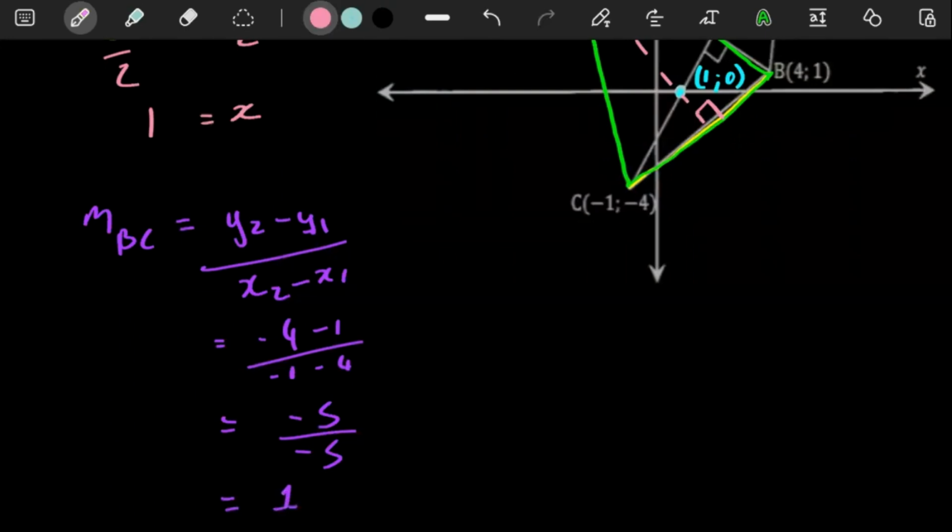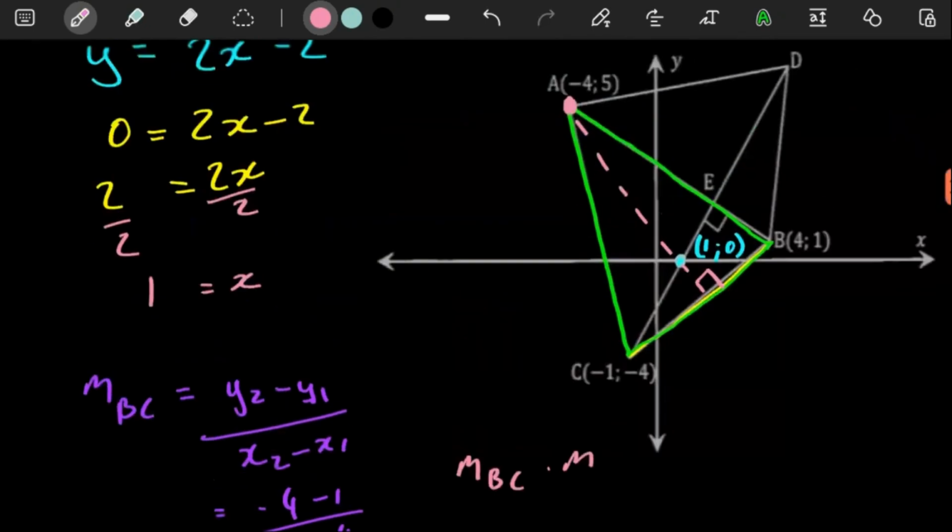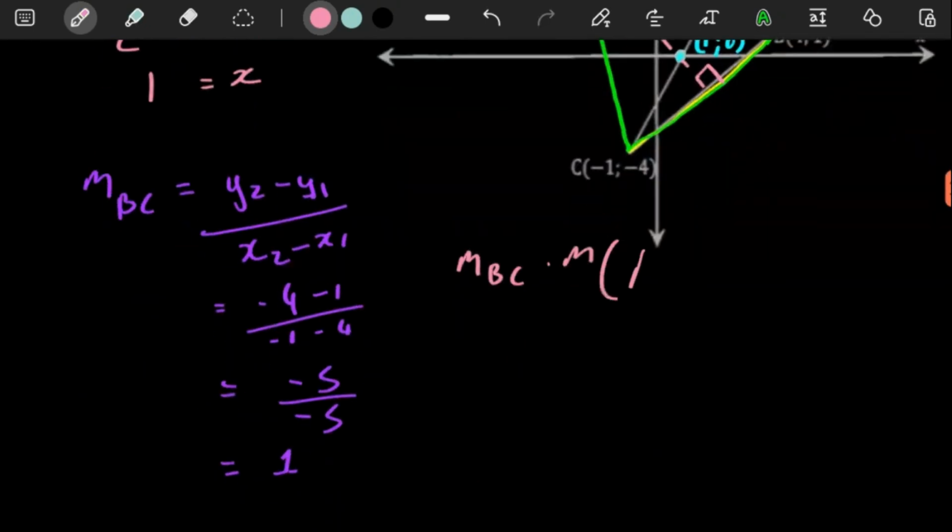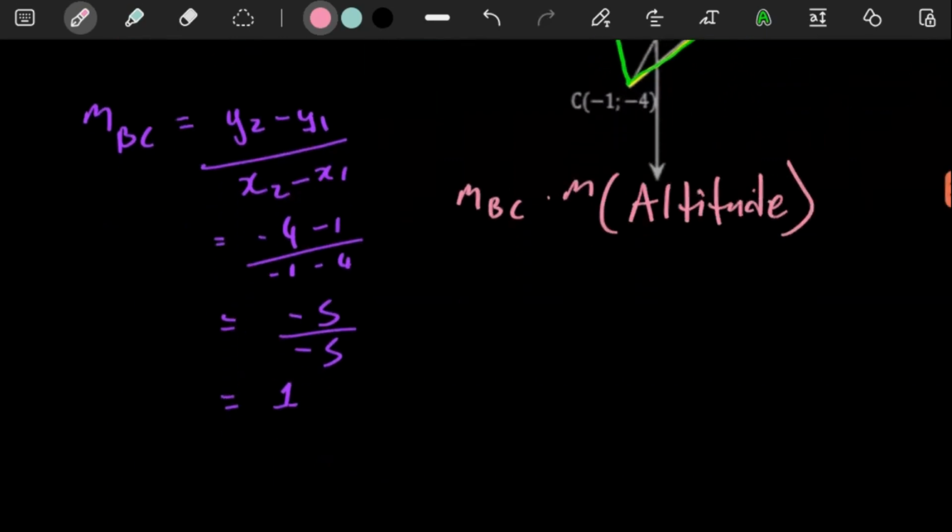So remember, the gradient of BC multiplied by the gradient of the altitude, let's just put here altitude, just for the vibes, we know that this is equal to -1.